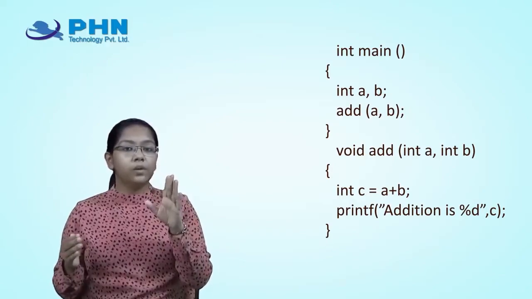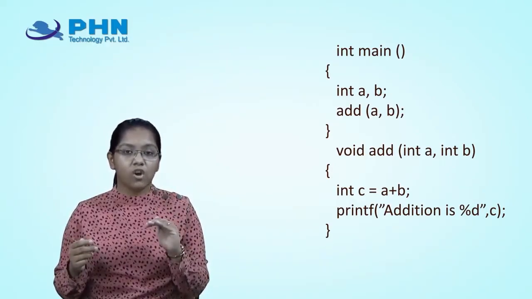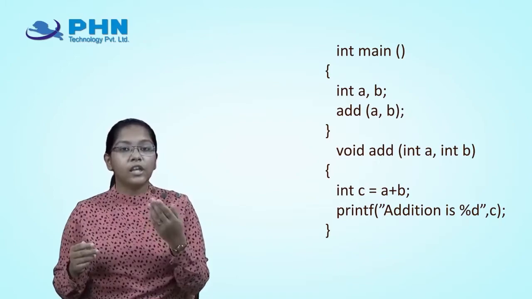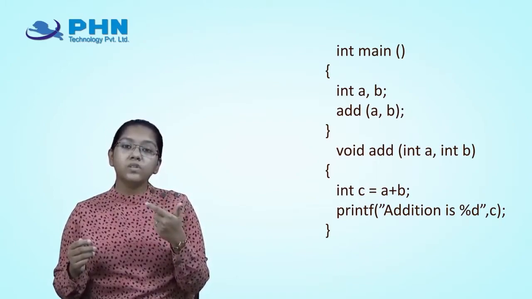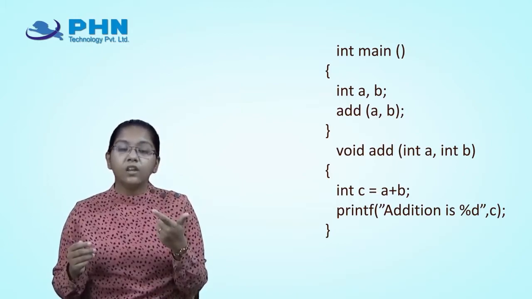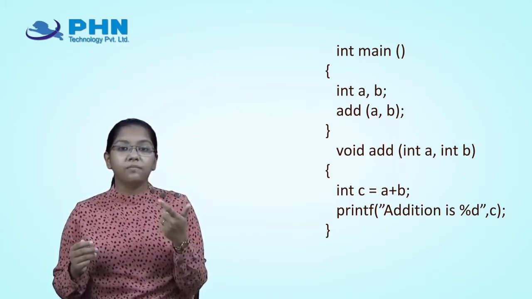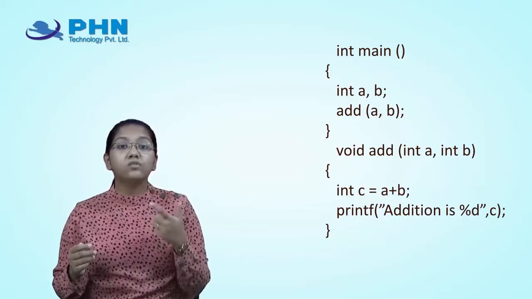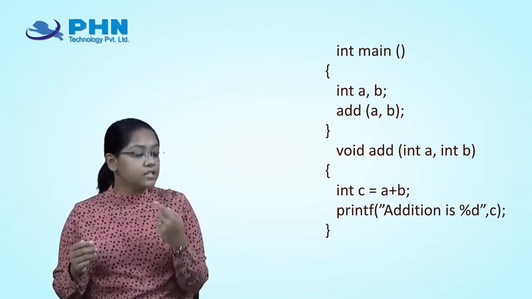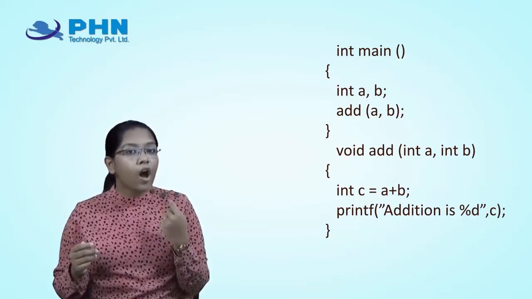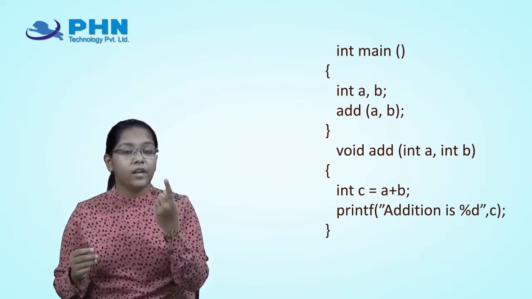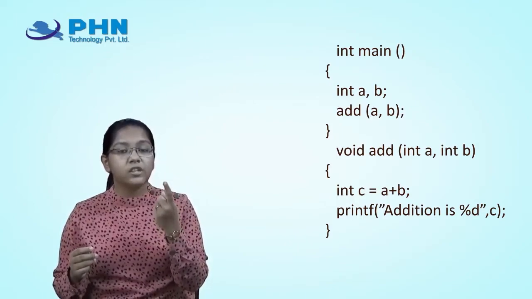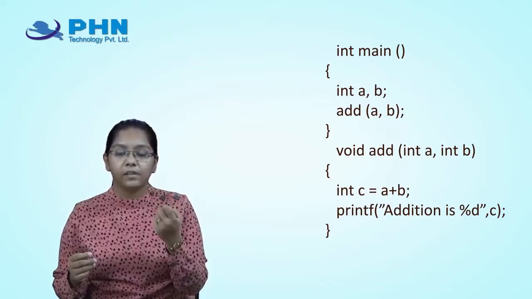It will first see the function I have called, that is add, and I have given there 10, 20. Those are the values I have specified. Now these values will get received by this, which is my formal parameters. And wherever I have called the add function, that is my actual parameters.